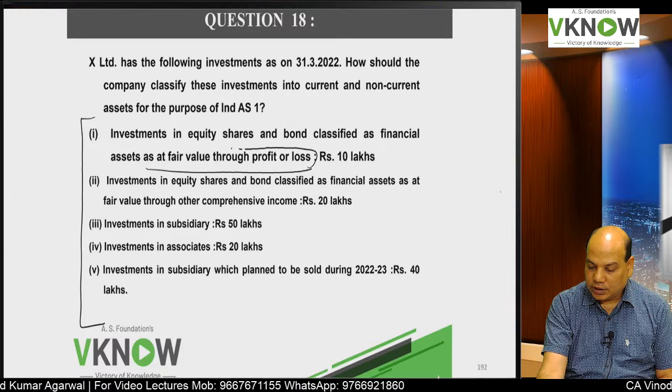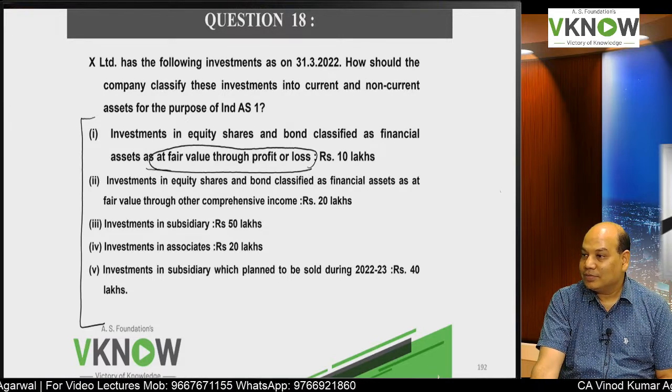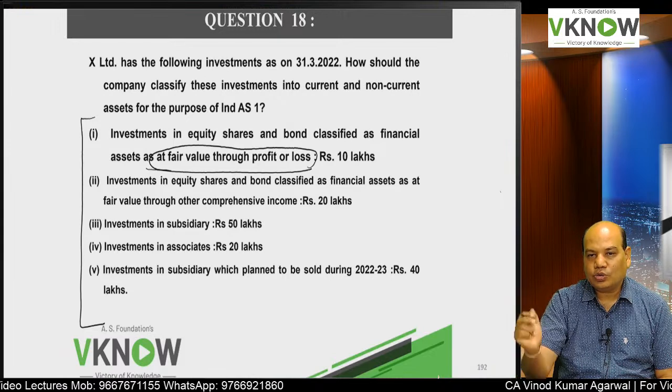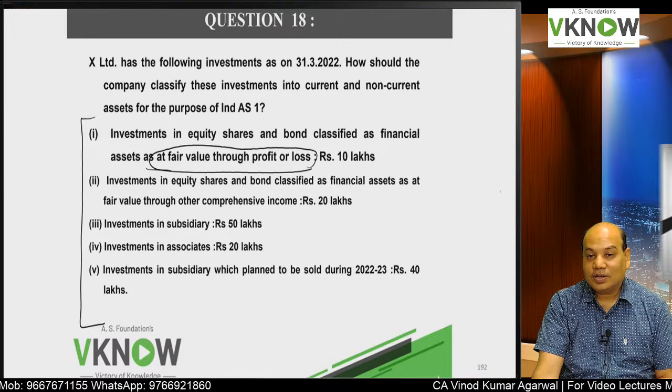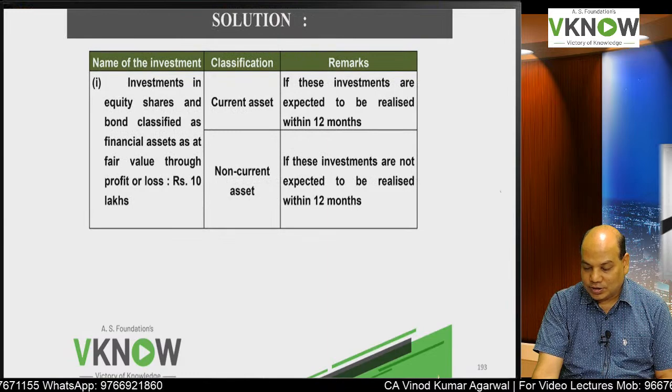Just because it is FVTPL does not mean always 100% current. It means the change in fair value will go through the P&L account. So therefore it will depend on expectation. Okay, so write down the first answer.